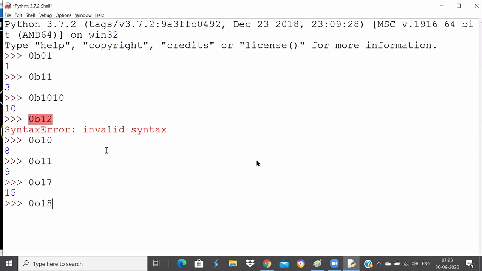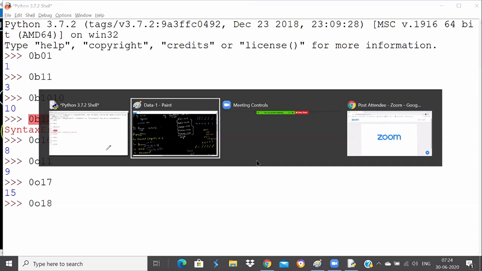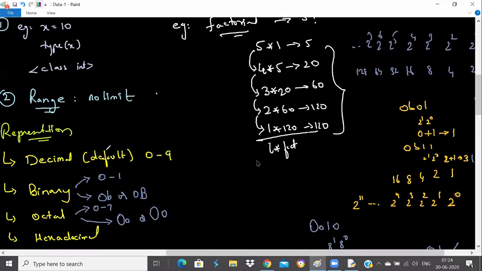0018. Anybody? 0018. Perfect, perfect. Okay, it will be an error, not 16. It will be an error because 8 is not an octal number. I told you the range for an octal number will be only 0 to 7. Yeah, perfect. The range for an octal number will be 0 to 7.